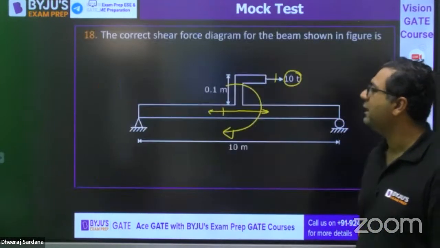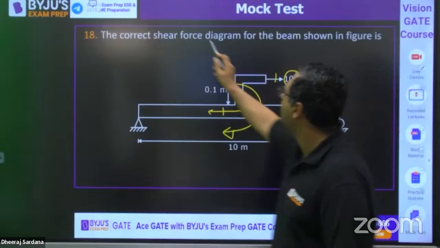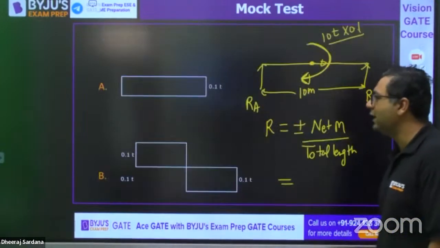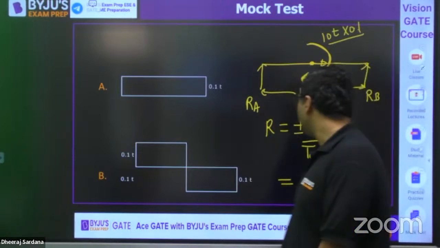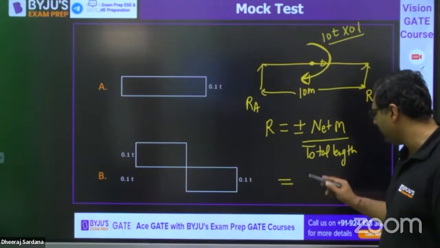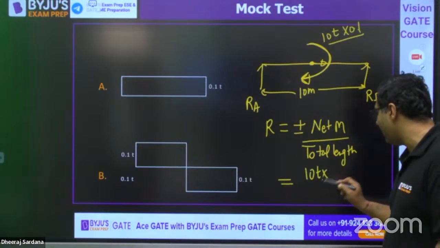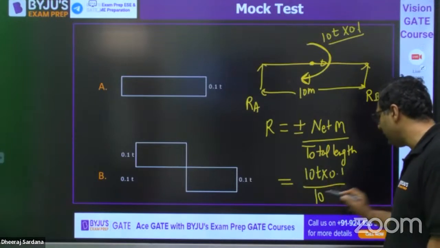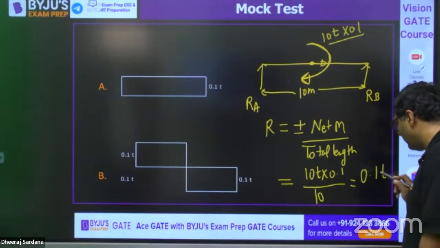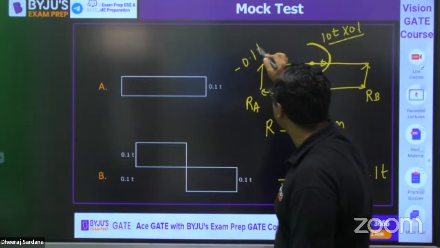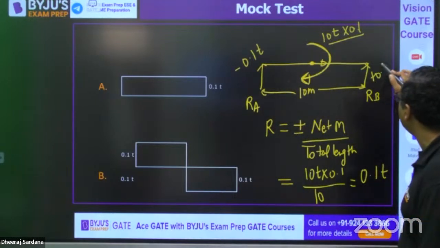Arre bhai, ye BMD nahi hai, SFD hai. Look at it, they are SFD, they are not BMD. If it is SFD, then my dear, you can see first of all the reaction is 10T into 0.1 divided by 10. It is 0.1T. So my dear, as you are getting this to be minus 0.1T, this is plus 0.1T.